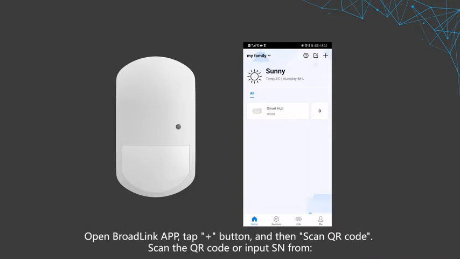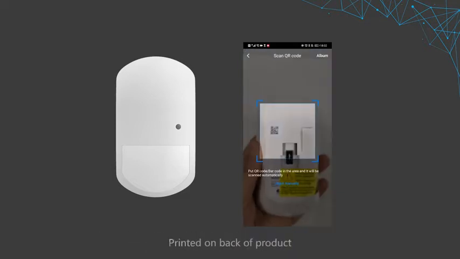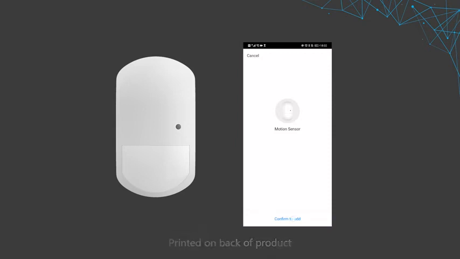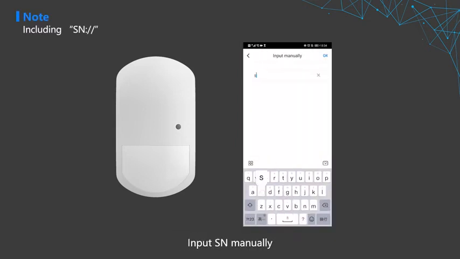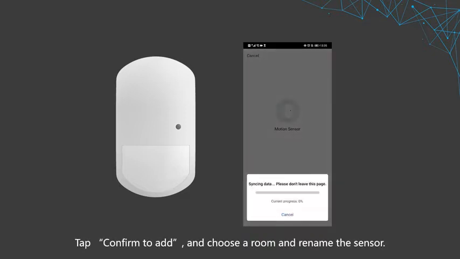Open Broadlink app, tap plus button and then scan QR code. Scan the QR code or input SN from label on package. Printed on back of product. Input SN manually. Tap Confirm to add, and choose a room and rename the sensor.